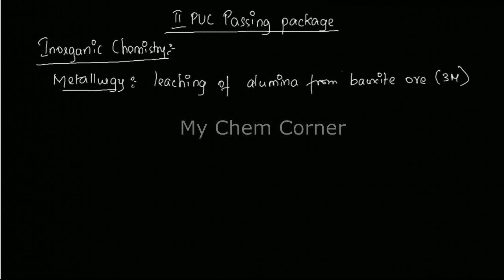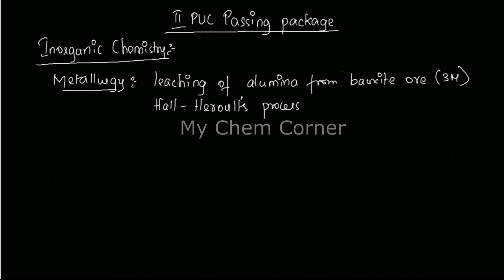Another short question that they can ask is the Hall-Heroult process. Whichever process involves the name of a scientist is important. In the Hall-Heroult process you have to learn the diagram, the equation, and the cathodic and anodic reactions. All of it should be learnt. That is again another 3-marker question.